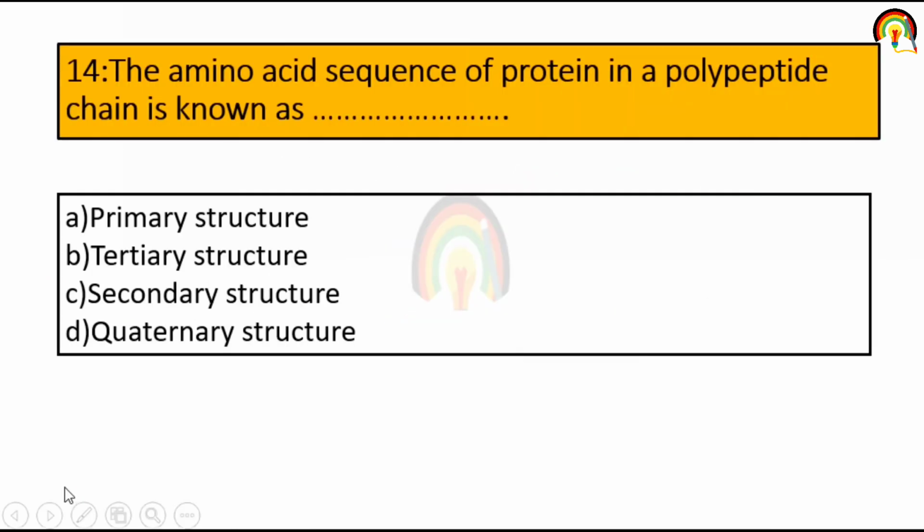Next one. The amino acid sequence of protein in a polypeptide chain is known as. So amino acids are linked together by the help of peptide bond, and the linear sequence of amino acids of protein in a polypeptide chain is called the primary structure of protein.